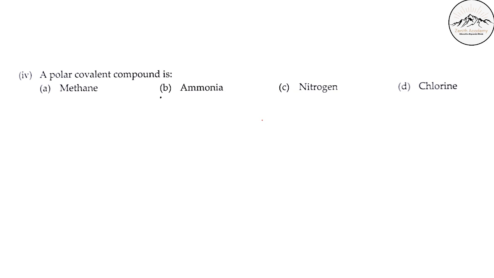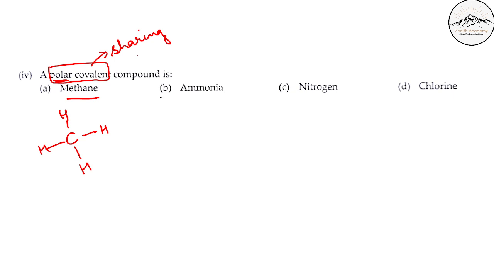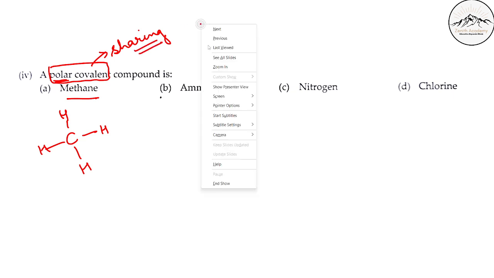Next, a polar covalent compound is. Now, what is a covalent compound? Formed by sharing of electrons. What is polar? Which has poles, one positive, one negative, kept apart. See, methane is CH4. C is also electropositive, hydrogen is also electropositive, not much electronegativity difference. So in a polar covalent compound, it will be formed by sharing of electrons, and the elements should have an electronegativity difference.